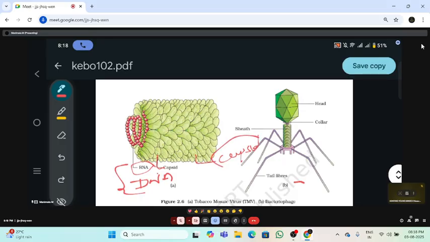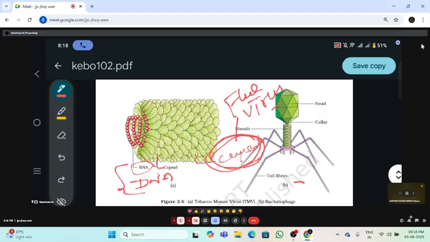What is the role of the capsid? It acts as an envelope in some viruses. In which organism does it act as an envelope? In the flu virus, the capsid acts as an envelope. Actually, it is a protein coat. The capsid means it is a protein coat.